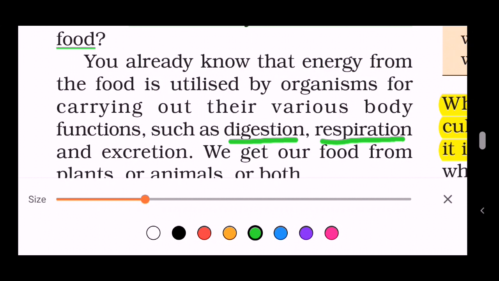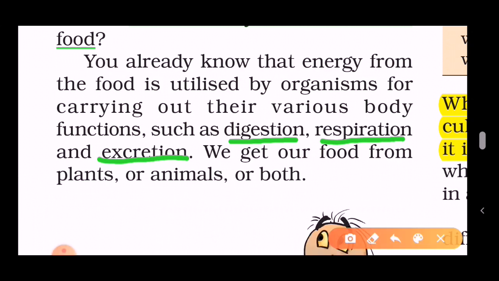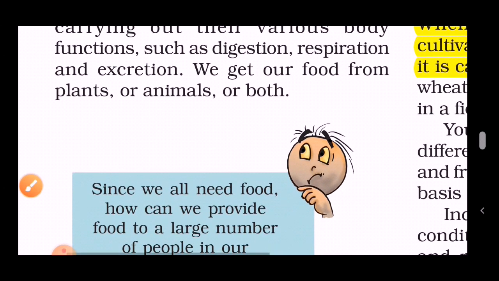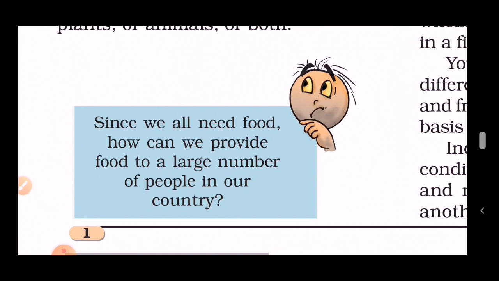Digestion is the process of digesting food, and excretion is for the waste removal from the body. We get our food from plants, that's vegetarian, or animals for non-vegetarian, or for both. Even there are organisms which eat both vegetarian and non-vegetarian.